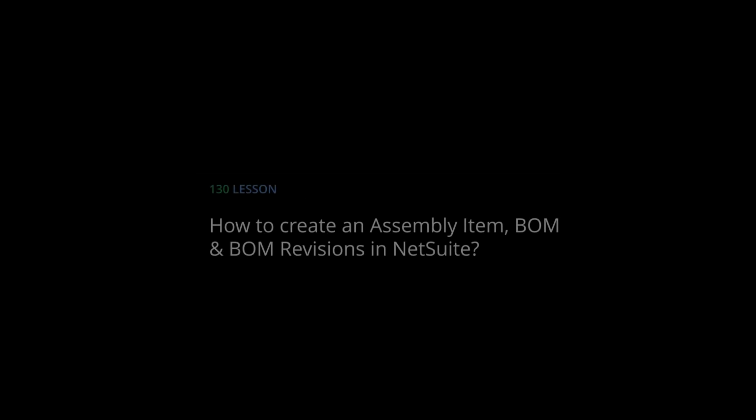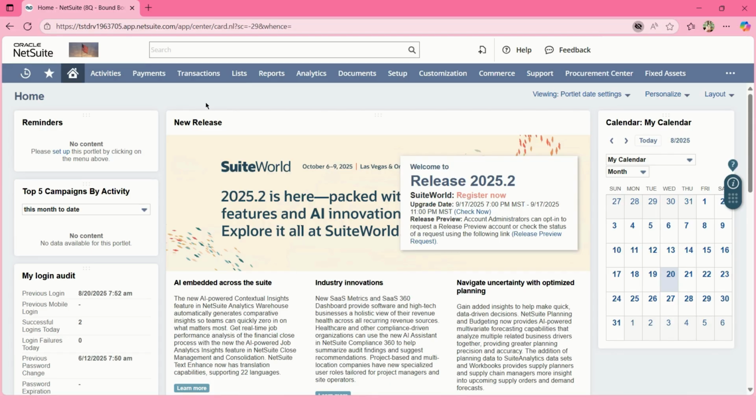In this video, we'll walk through NetSuite manufacturing, specifically how to create an assembly item, a bill of materials (BOM), and BOM revisions. Let's start with creating an assembly item. An assembly item is a finished good that you build from multiple components.